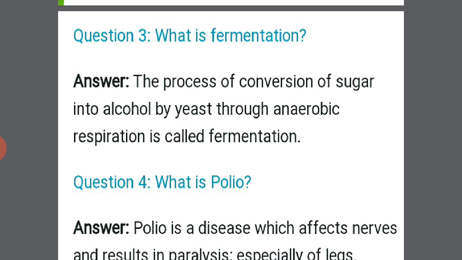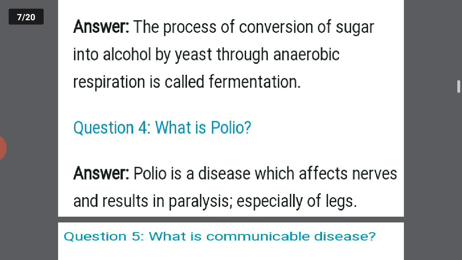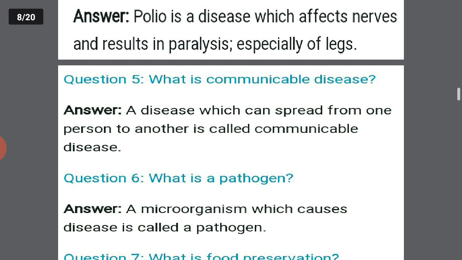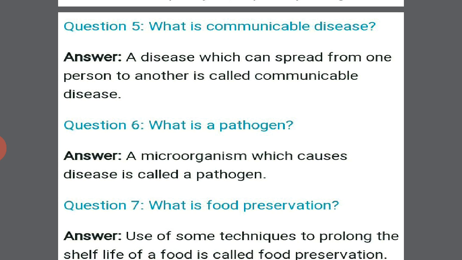Okay. Next question. What is polio? We all know polio is a disease which affects nerves and results in paralysis, especially of legs. Next question. What are communicable diseases? A disease which can spread from one person to another is called a communicable disease. Common cold is an example of that. Malaria is also an example of a communicable disease.